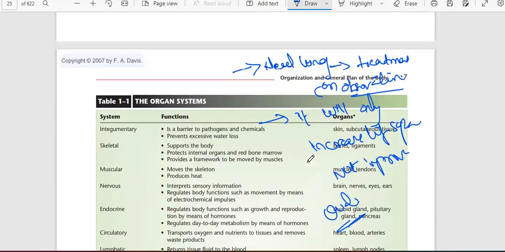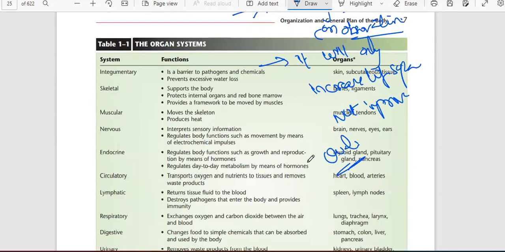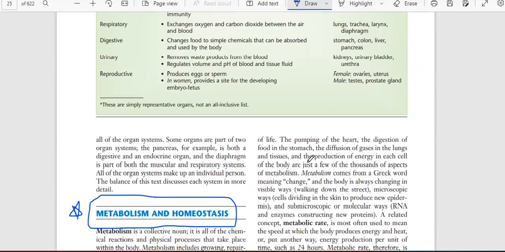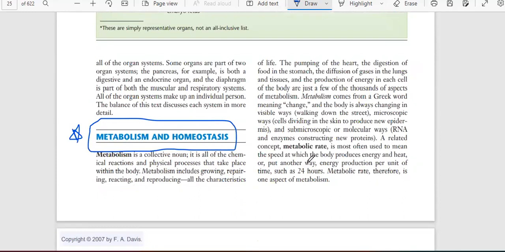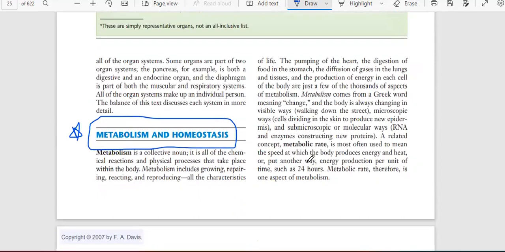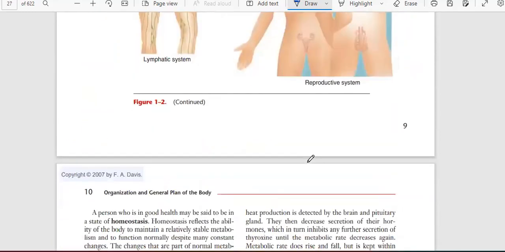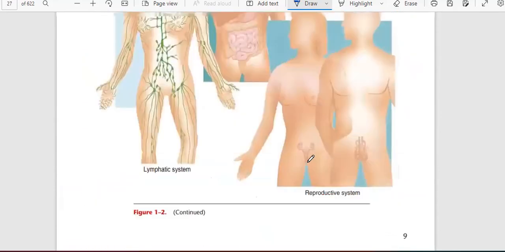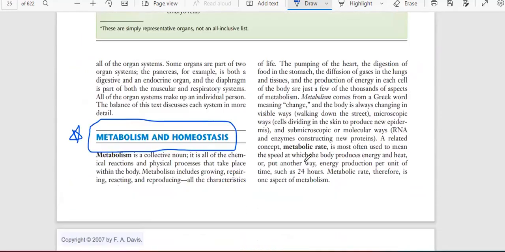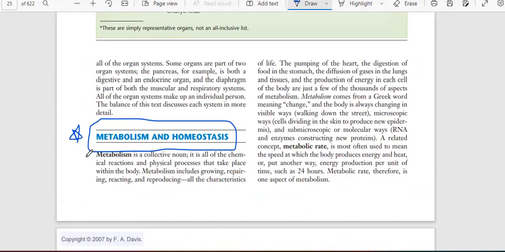So what do we have to do? In coming days we will see what happens. Now we will talk about metabolism and homeostasis, but first we will talk about metabolism.